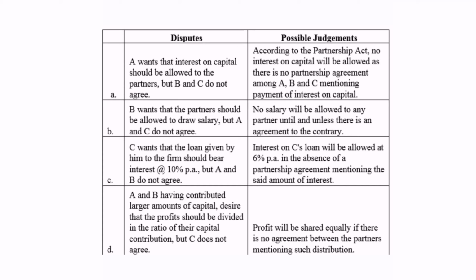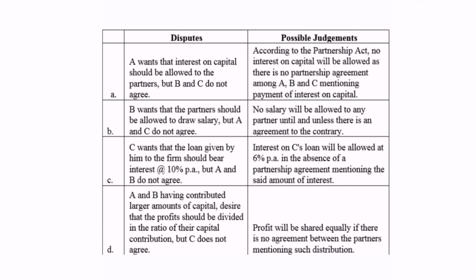In that case, they will not be provided any interest on capital. Secondly, B wants to get a salary and A and C are not agreeing to that. So will B get the salary? No, because in the absence of partnership deed, no partner is entitled to get any salary or commission.